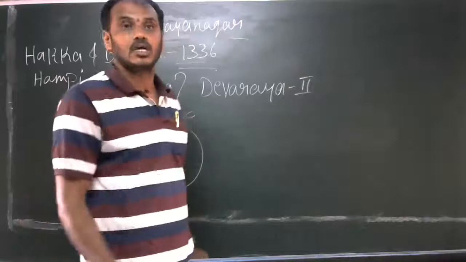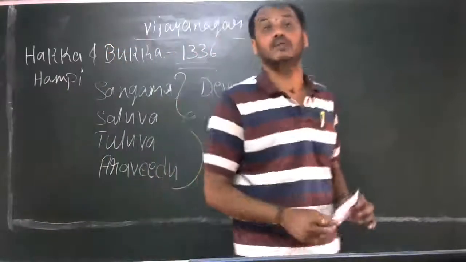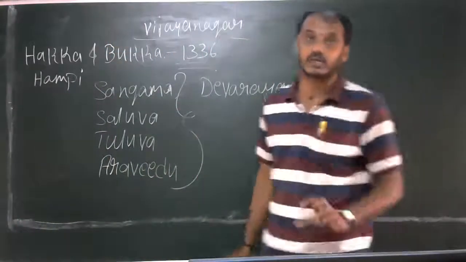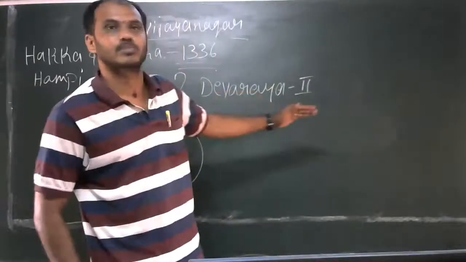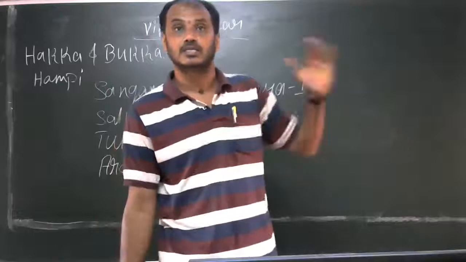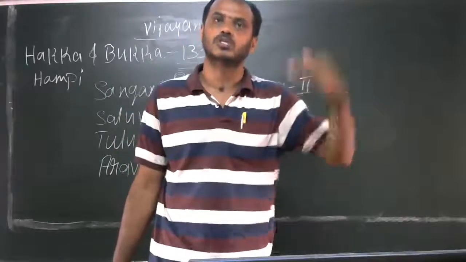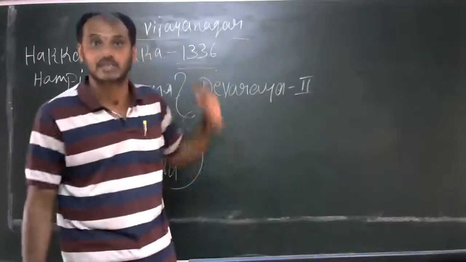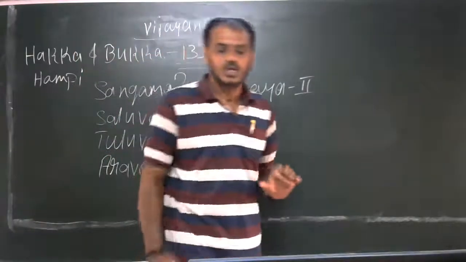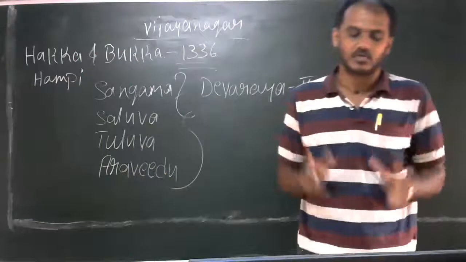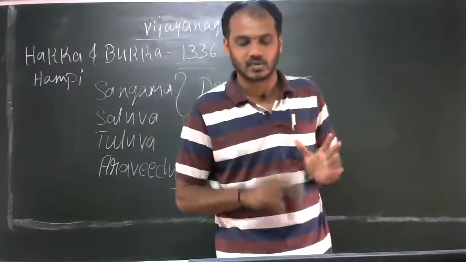Earlier he was called Prouda Devaraya, and he is also called Devaraya II. The most famous king of the Sangama dynasty was Devaraya II.